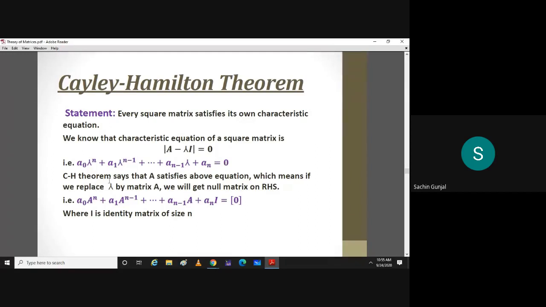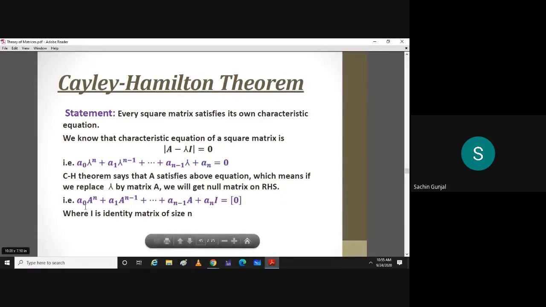Now the Cayley-Hamilton theorem states that A satisfies the above equation. Means what? If you replace lambda by matrix A, you will get the 0 matrix on the RHS. This is not the real number 0.